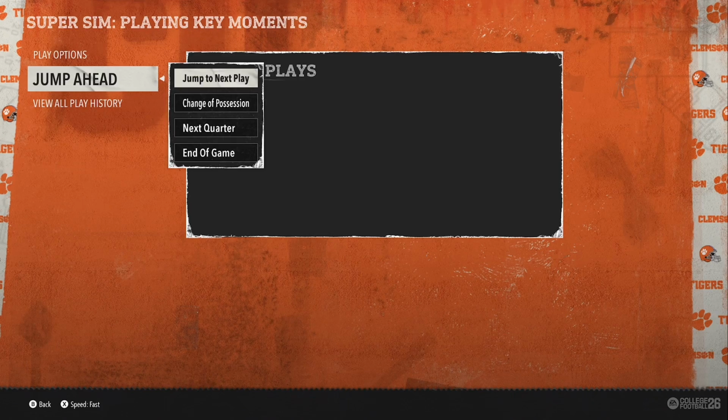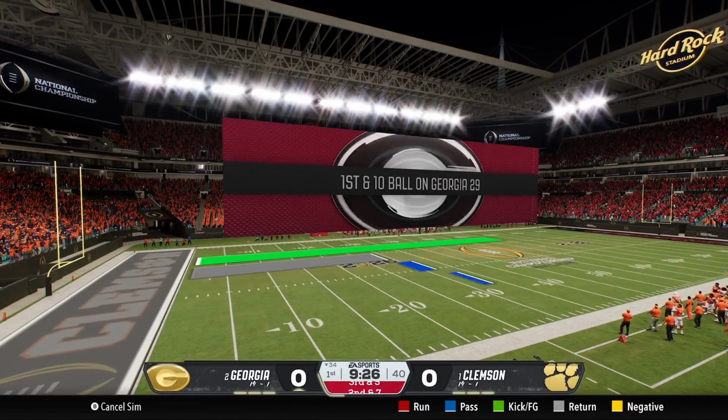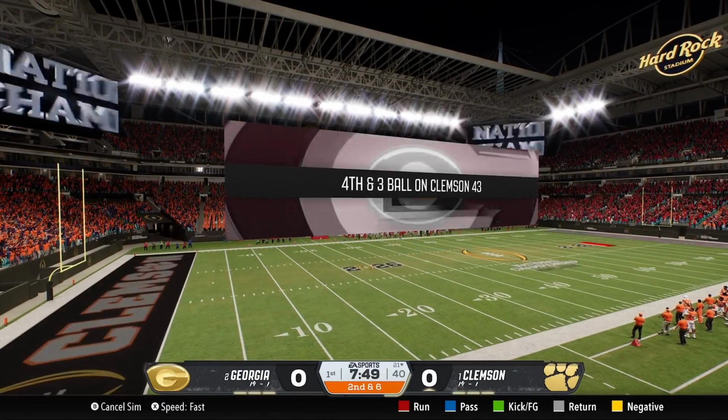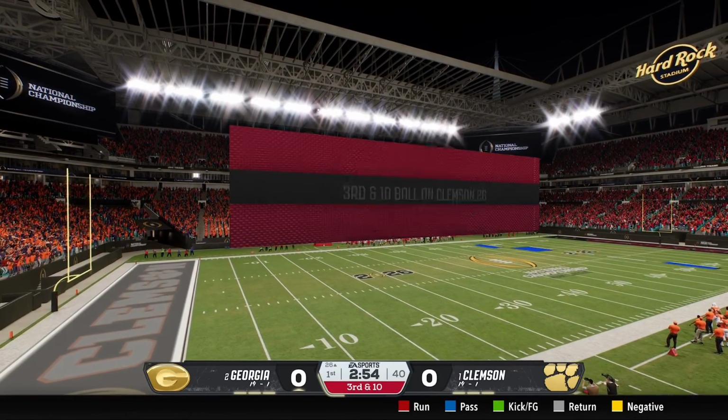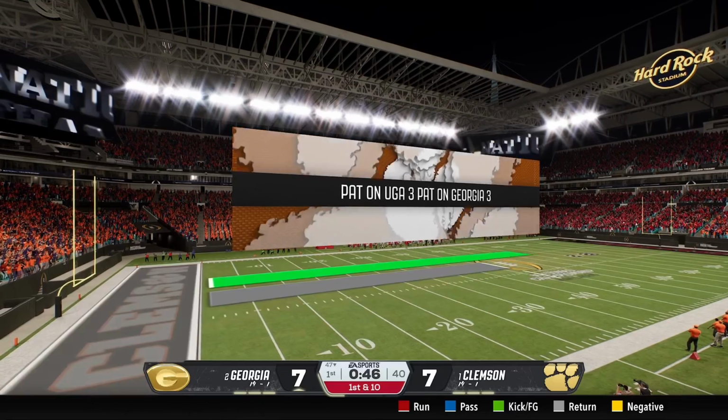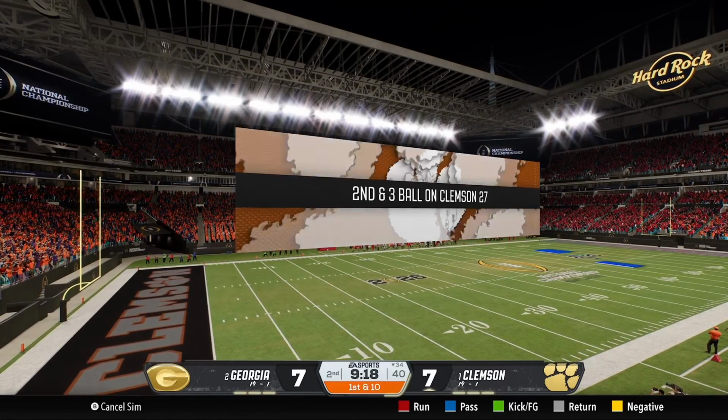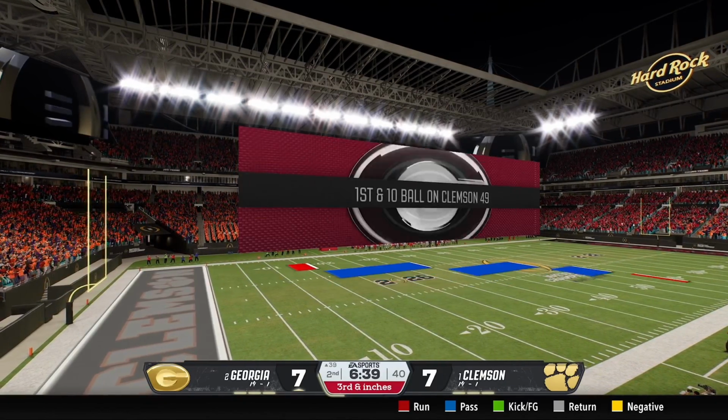It's going to be a banger, which actually, let's just simulate like play-by-play. Just jump to the next play. Let's just go by that. Georgia looks like they're going to get punted back to Clemson. They're going to get it straight back, though. And then Clemson's going to get it straight back. And then Georgia's going to get it straight back. They're going to get a touchdown. Then Clemson's going to get a touchdown. Then they're going to punt it straight back. No, they're not. Okay, I thought they were going to get a touchdown.